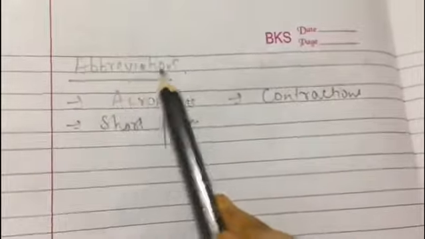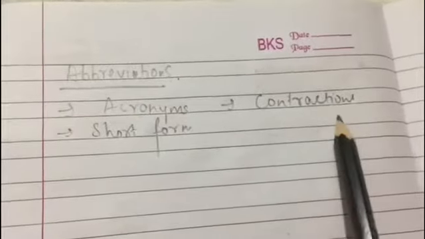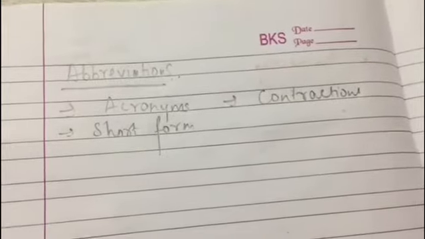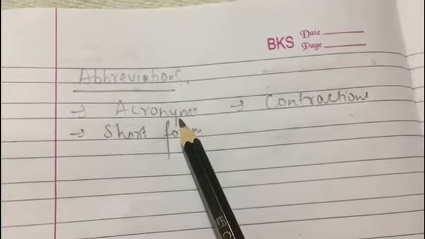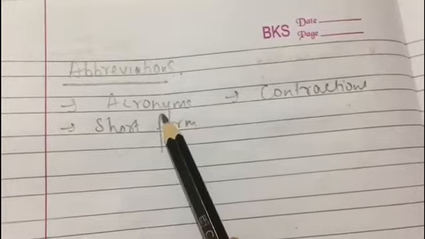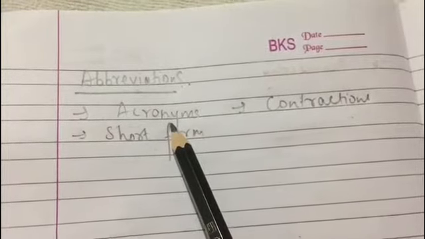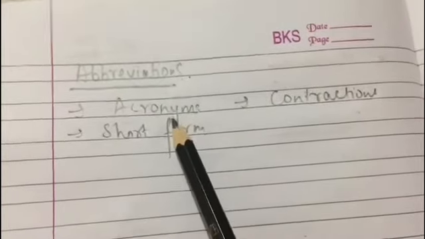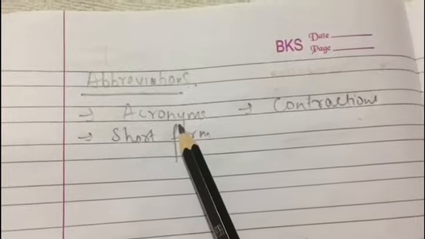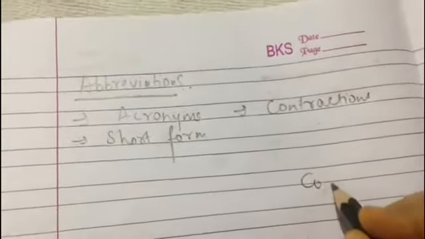And if we are talking about abbreviations, then there are 3 types of abbreviations. First is acronyms, then is contractions, and then is short forms. Now what comes under the category of acronyms? Like if I say CBSE, the full form of CBSE is Central Board of Secondary Education. Then if I say WHO, the full form of WHO is World Health Organization. NCERT, National Council of Educational Research and Training. Then is contraction. Like if I use CO, that is for company.